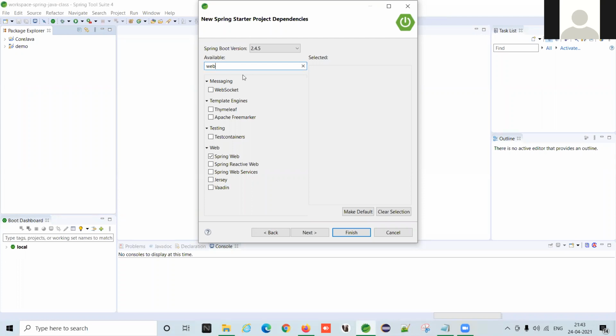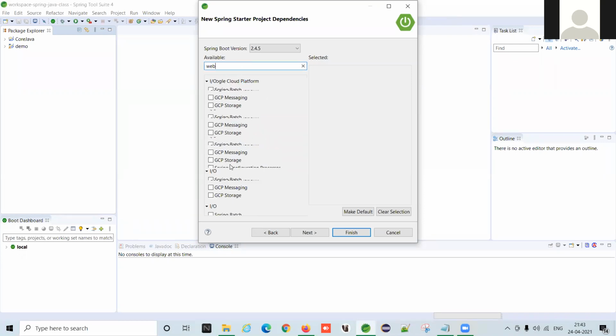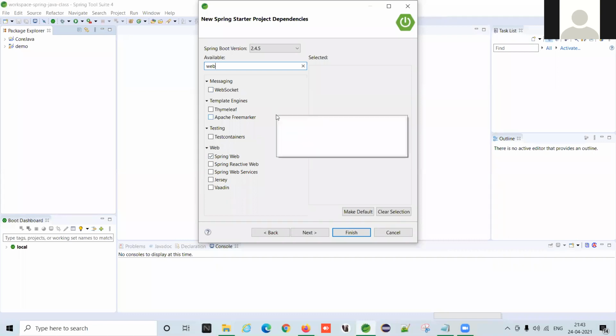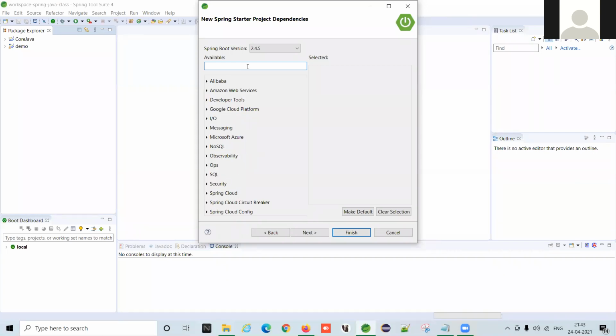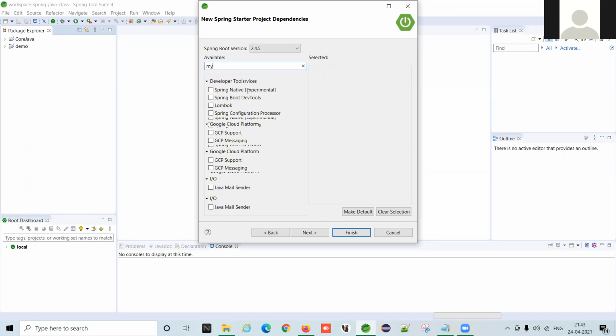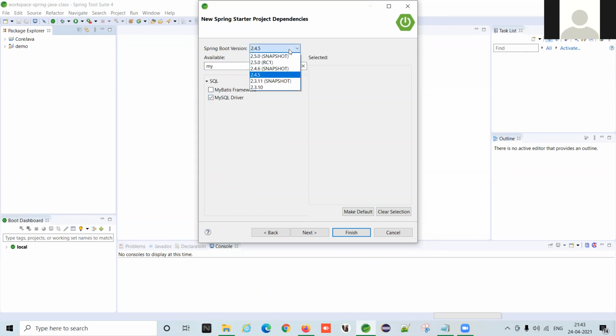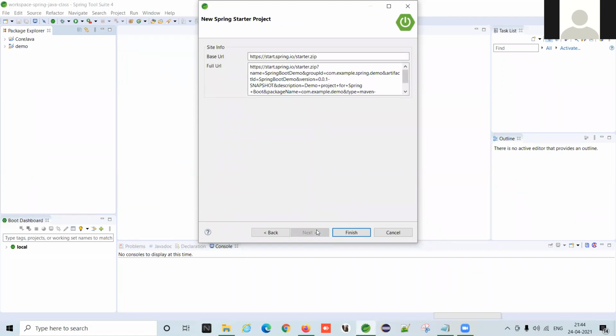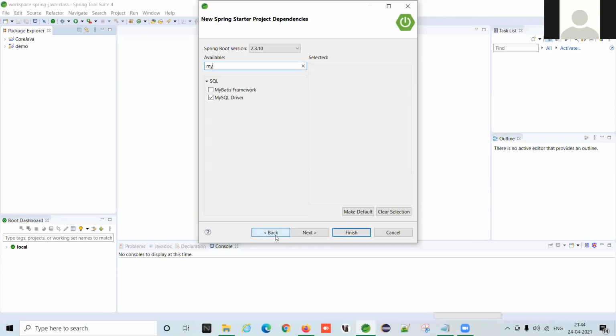Okay, web, Spring Web, then MySQL driver. So those things will be the same.